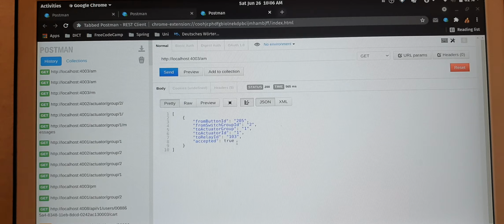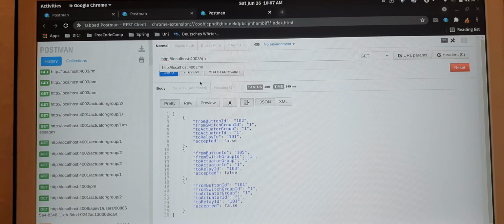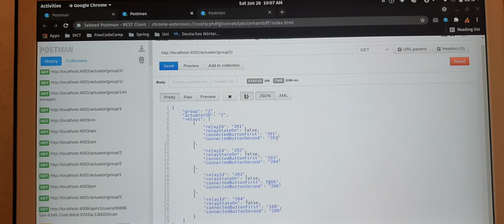There is only one acceptance message because from group 2 to group 1 there was only one accepted message, and the other messages did not need to be forwarded. For rejection there are 3 messages. Because the messages were sent to the same group, the coupler will block this type of message and will not forward it to the other group, because the message is intended for its own group. In the next phase I'll show you how the coupler will function. This is the basic functionality.